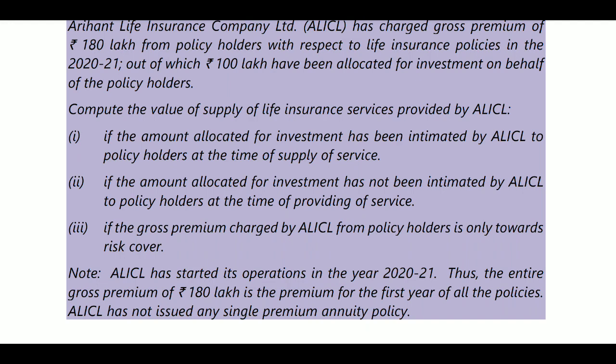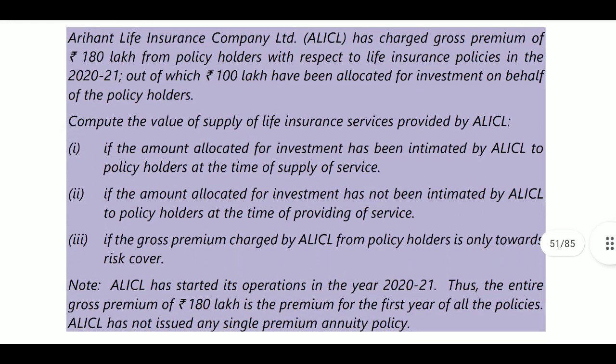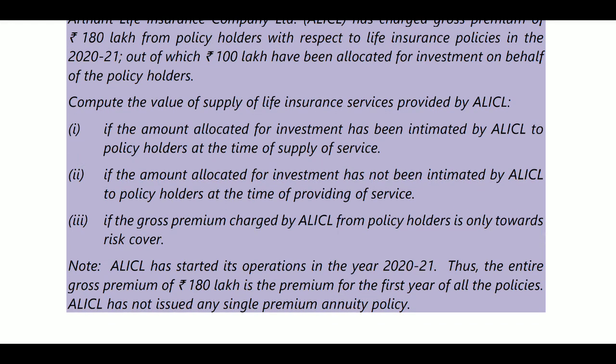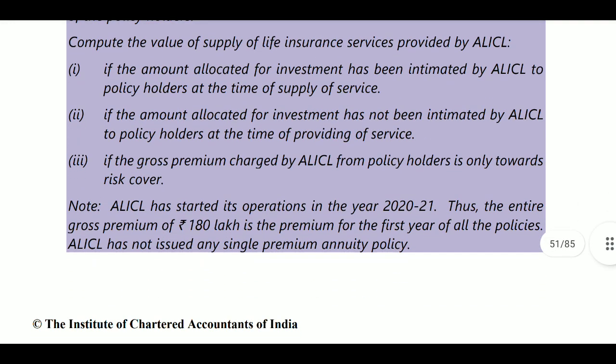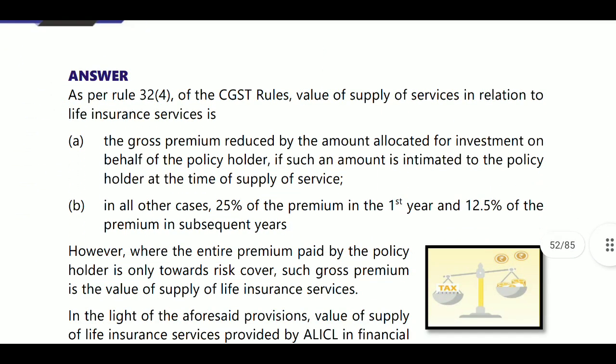Next, ALIC has started its operation in the year 2021. So because now we are in 2021, we are in first year, so 25% of premium will be considered. Next, the entire policy premium of 1,80,000 is the premium of the first year only, so we will consider 25% of premium. Okay, rule 32(4).